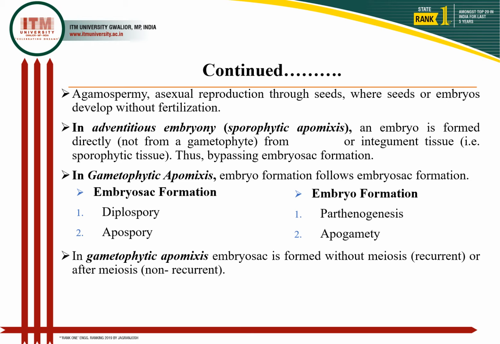Sporophytic apomixis includes the development of the embryo without embryo sac formation, where the embryo is developed from integuments or nucellar cells, which are of sporophytic origin, while in gametophytic apomixis the embryo formation follows the embryo sac formation, and the embryo develops from the cells of the embryo sac, the gametophyte itself.